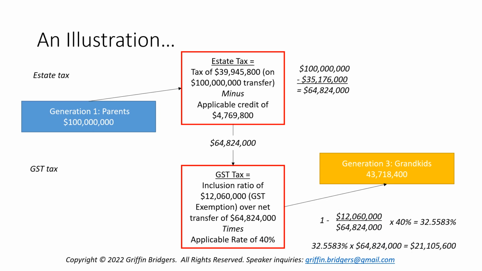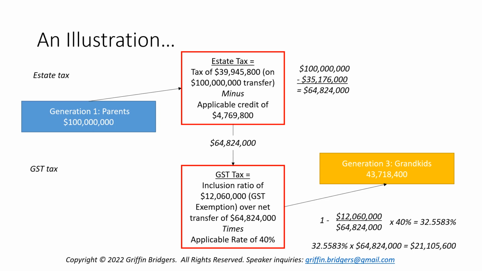So we take a fraction, which is 1 minus that fractional amount, and we multiply it times the highest gift or estate tax rate, which is 40%, and that gives us our applicable rate that's going to forever apply to generation skipping transfers here if this is a transfer directly or in trust. And that amount is rounded to 32.5583%.